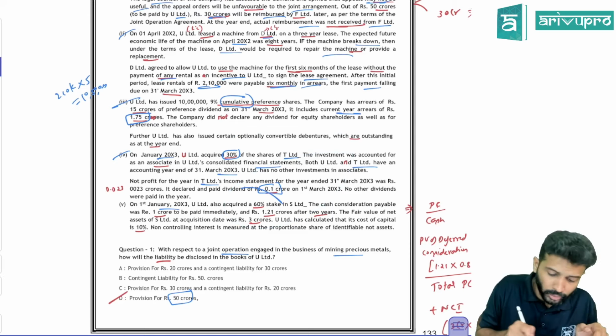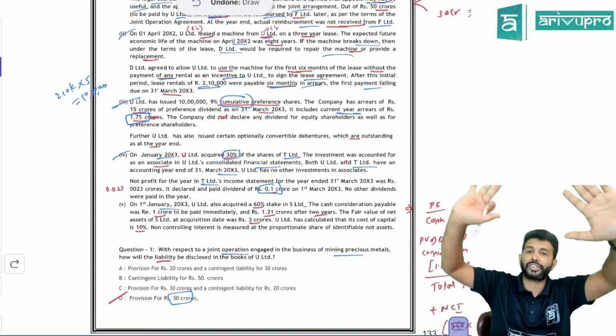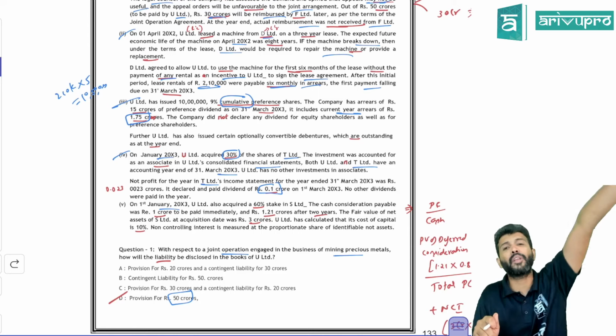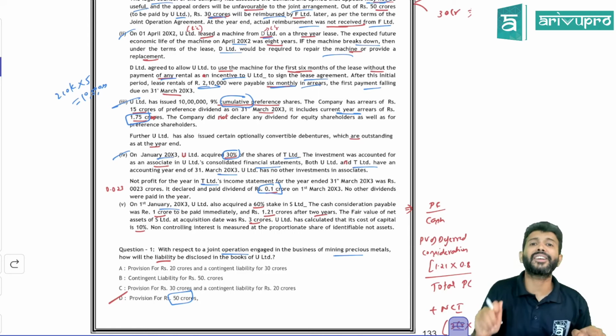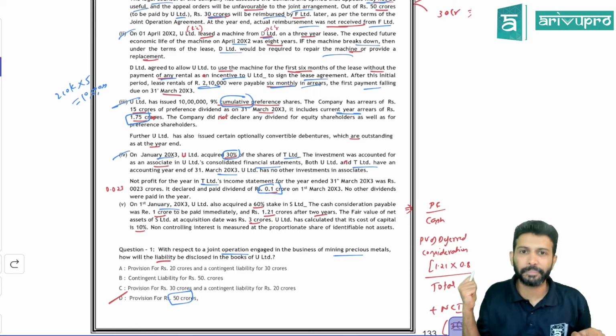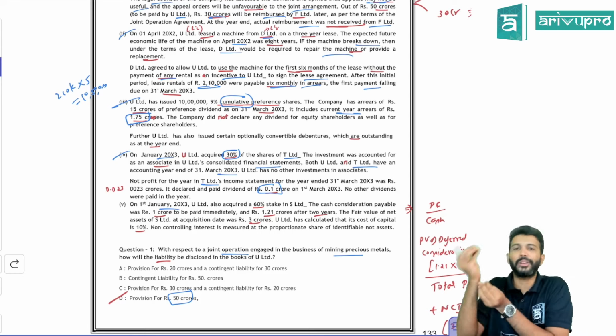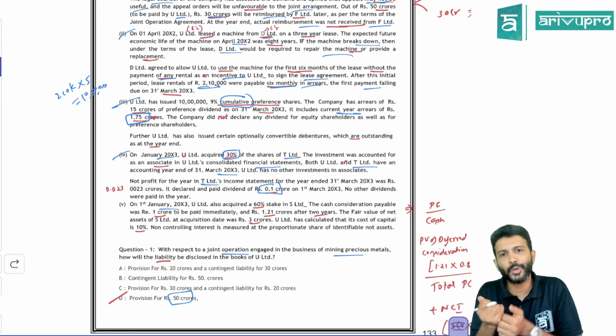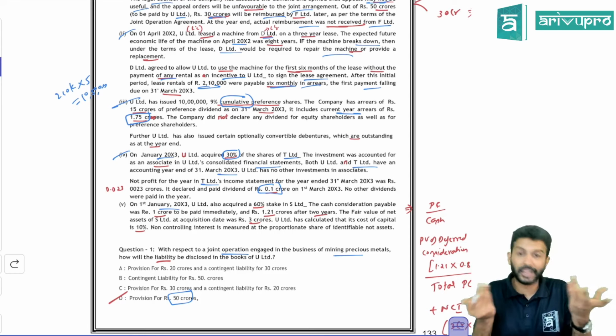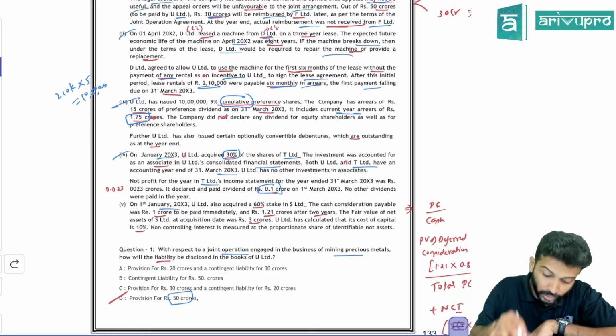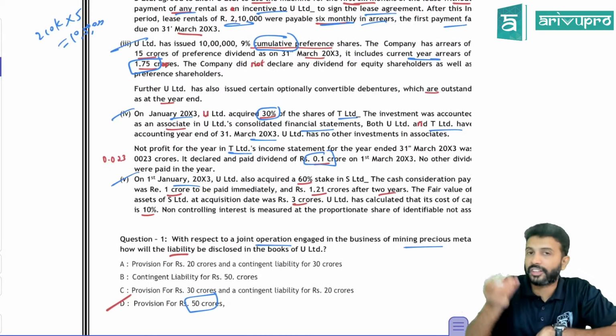The moment you read associate, we have done so many questions as per equity method that our mind automatically goes towards calculating the carrying amount of investment at year end. But they're not asking that. They ask how much you will show in the cash flow statement. In cash flow statement, only dividend received will be captured, nothing else. So you need to be a little careful about what they've asked. Next, they've asked the goodwill with respect to acquisition.